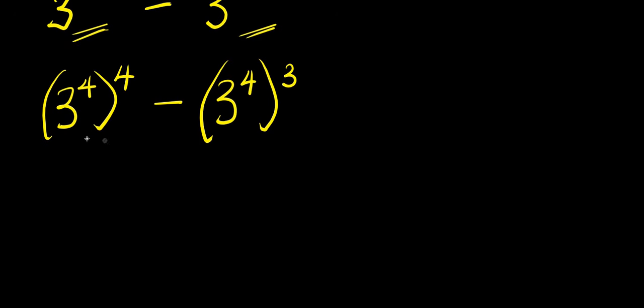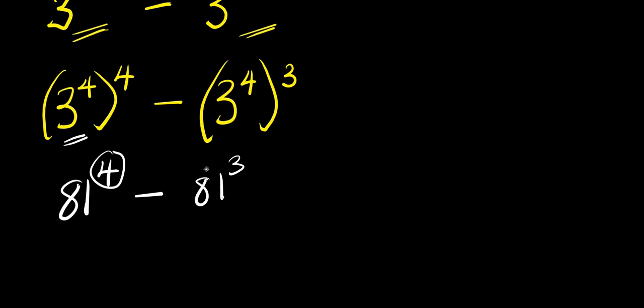Now from here, 3 to the power of 4 is 3 times 3 times 3 times 3, that's 81. So 81 power 4 minus 81 power 3. We can express this 4 as the summation of 3 and 1. We have 81 power 3 plus 1, which is the same thing as 4, minus 81 power 3.